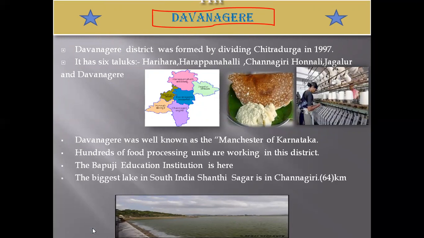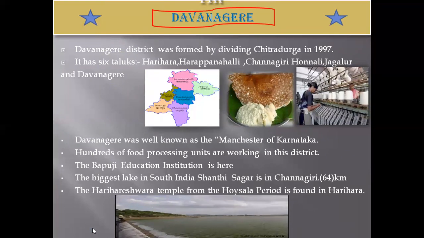And Shanti Sagara is one of the biggest lakes in South India. It is located in Channagiri and occupies 64 kilometers. And also we can see the Harihareshwara temple from the Hoysala period, found in Harihara. These are the important points of Davangere.